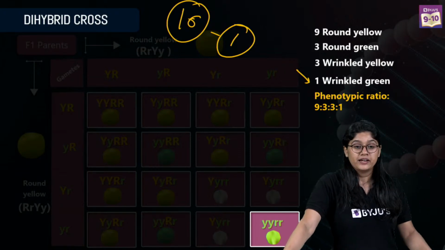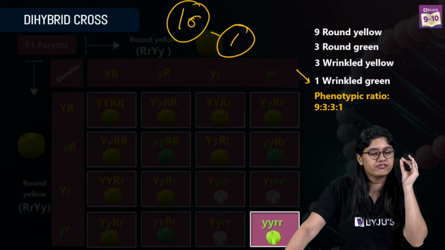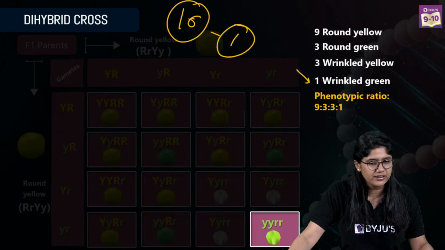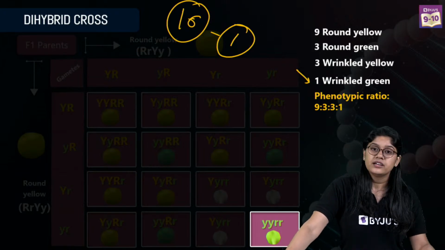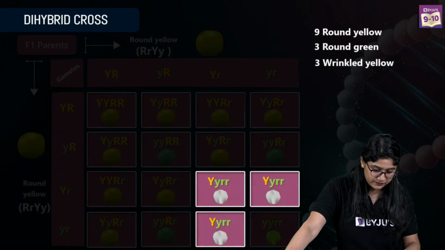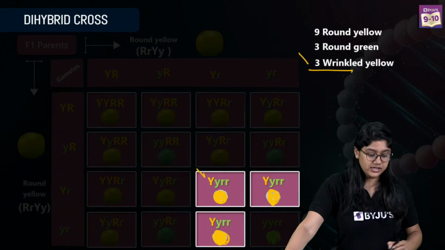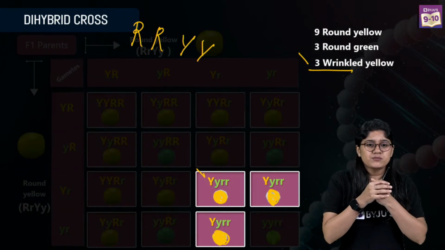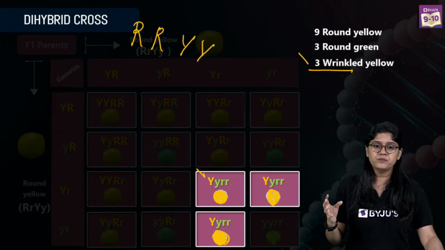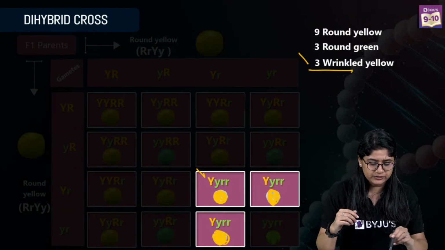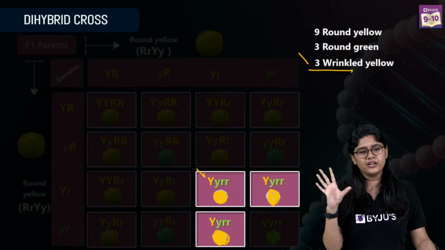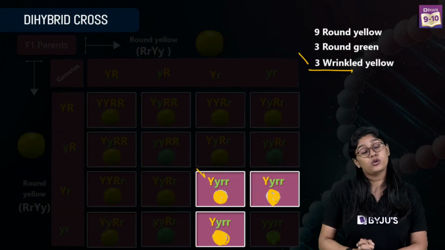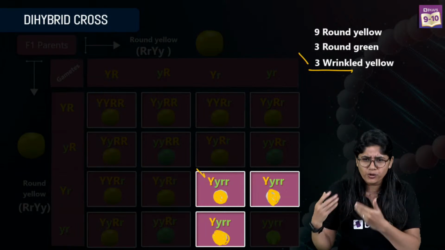Now what we understand from here is something very, very important. We thought that capital R and capital Y will only express together. How many of you have a friend who wants to be a doctor, or an engineer, or a lawyer?